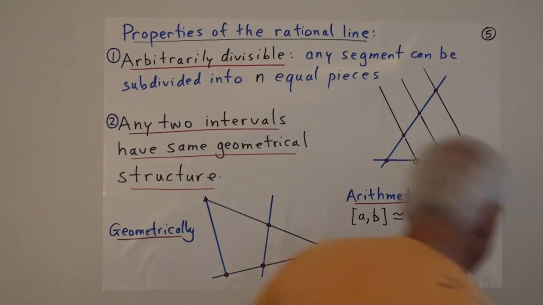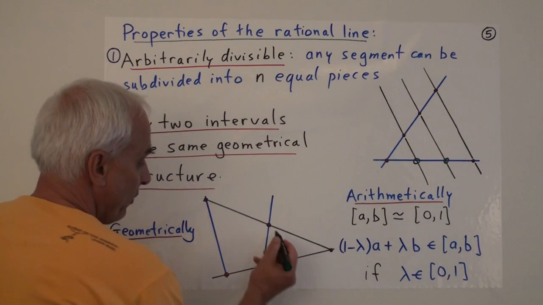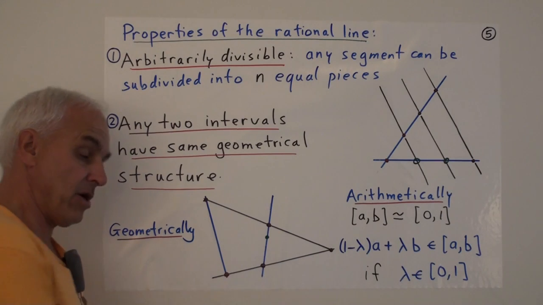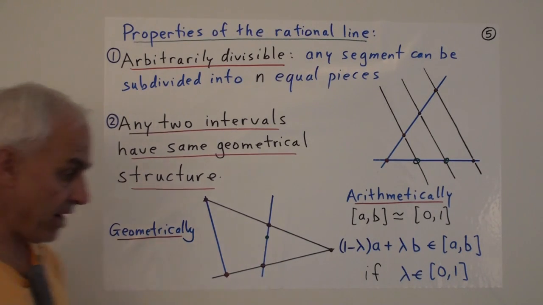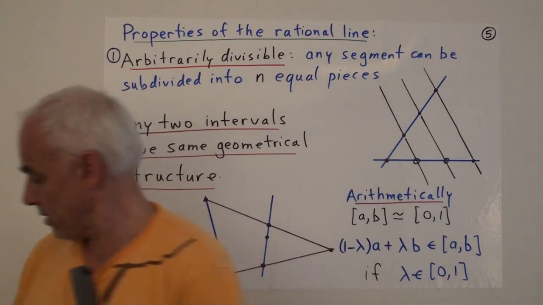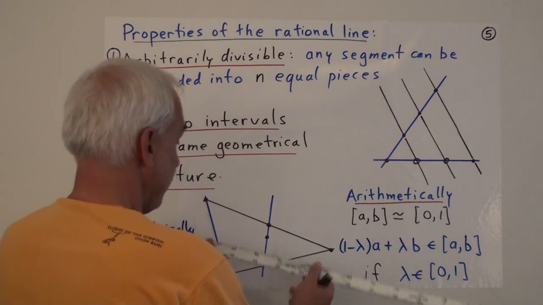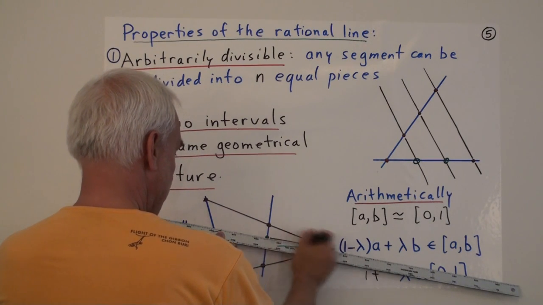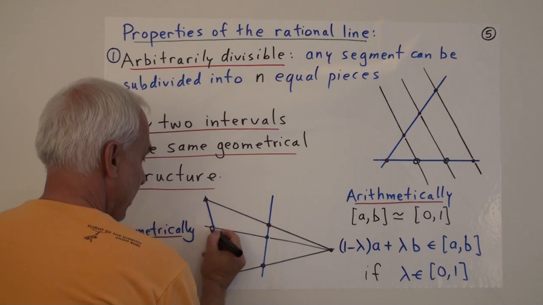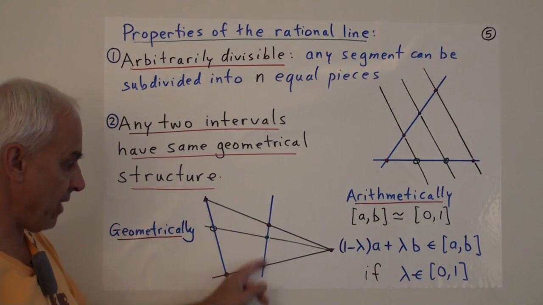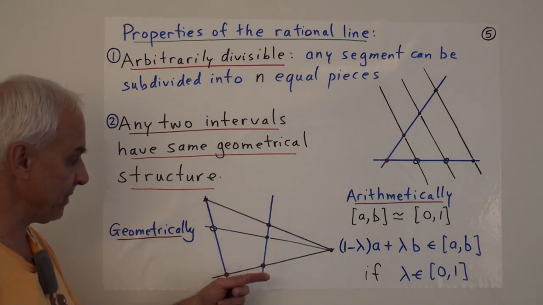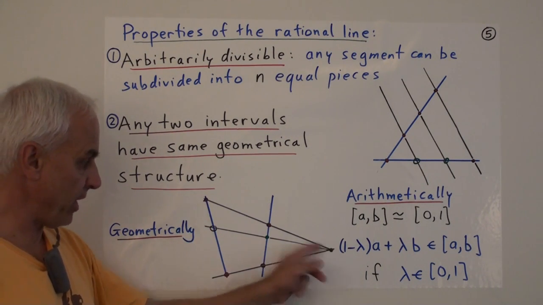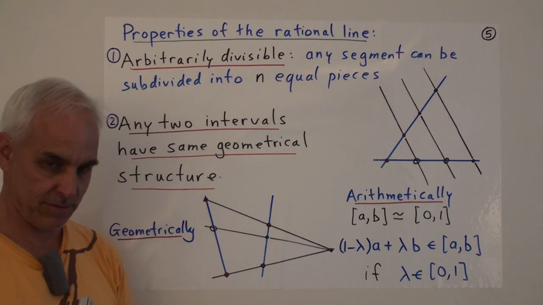So, for example, if at some point we've found by some construction or other a certain point on this line, then by getting our ruler and our perspective point, we just go from our perspective point all the way up there, and we find this point here. So for every point on this interval that we've constructed, there's a corresponding point on this interval that we can also construct just by joining the constructed point with our perspective point.